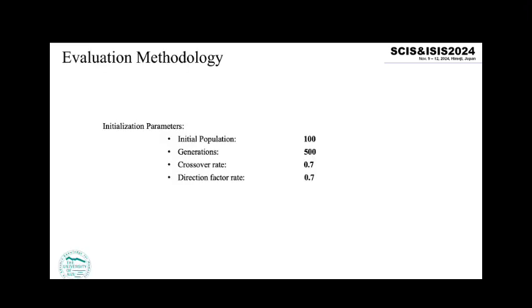Then is experimental evaluation. First is the initial population. In our research, we set the initial population to 100 and the generation to 500. The crossover and the direction factor rate is 0.7.